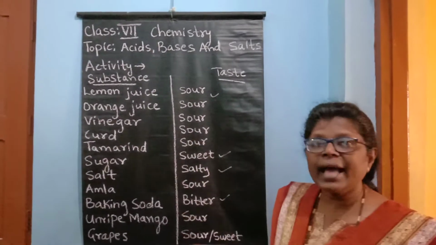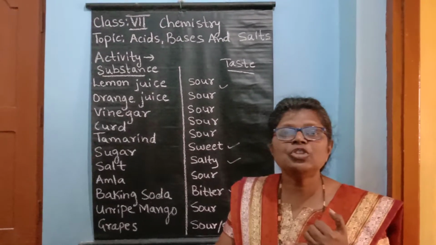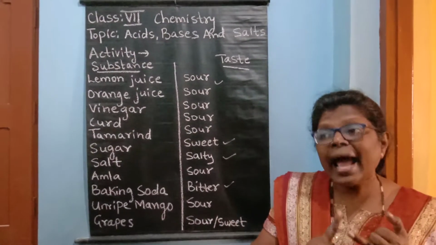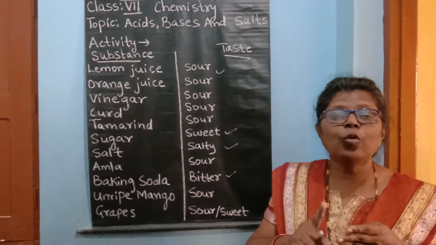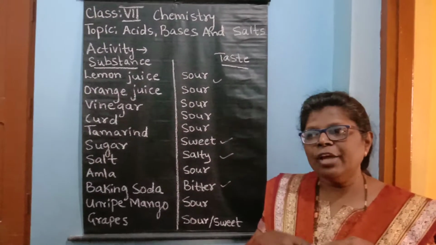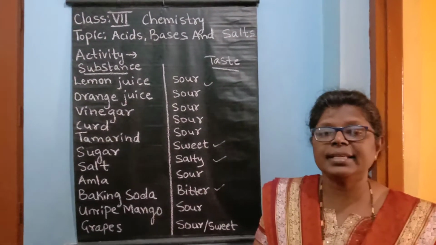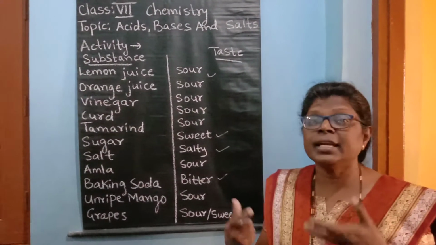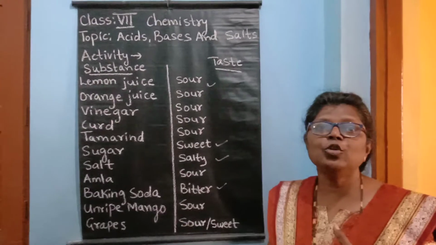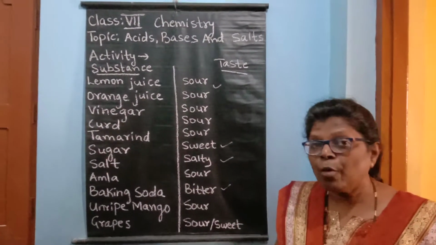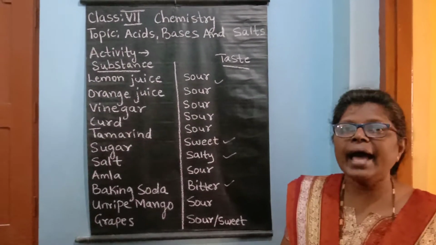So what we have seen about acids, children: the word acid is derived from the Latin word acidus, which means sour. Second, they are acidic in nature. Some are weak acids, and some acids are found in fruits, vegetables, milk and curd, and therefore they are known as organic acids. And there are some acids which are known as mineral acids, for example hydrochloric acid, sulfuric acid, etc. They are strong in nature, they are known as strong acids, and they are used in industries to make different types of products. And next, we have learned that they are very harmful, so we have to handle acids carefully.